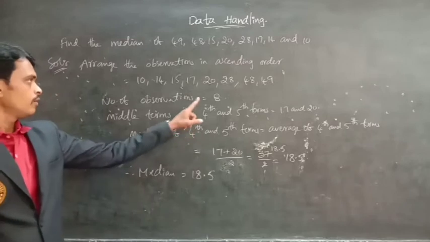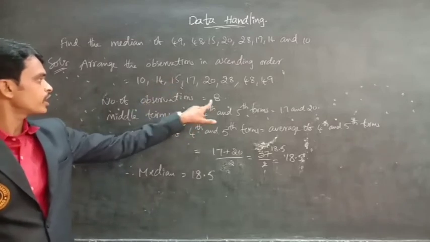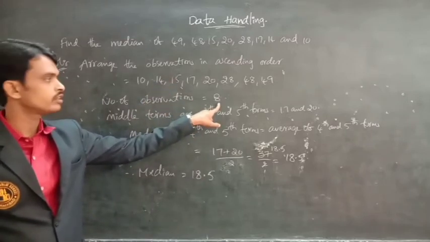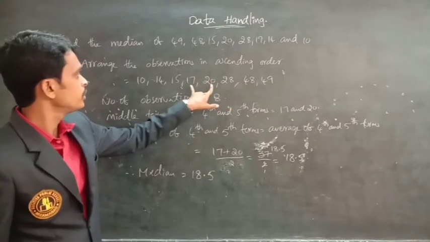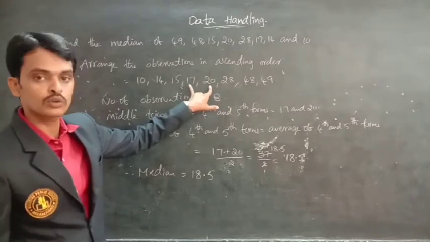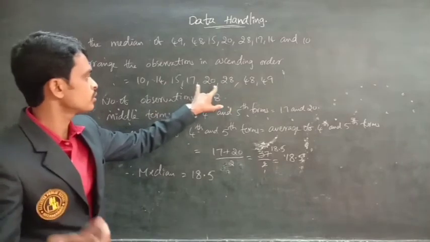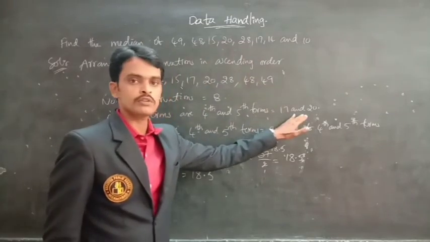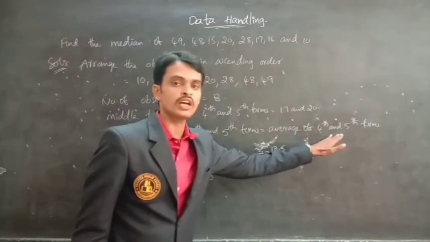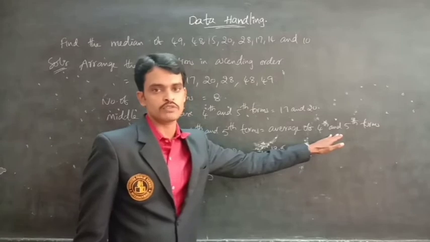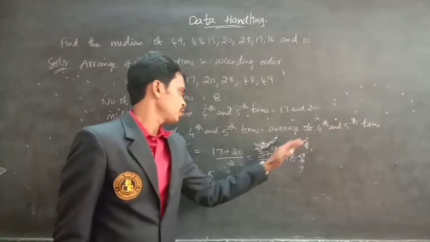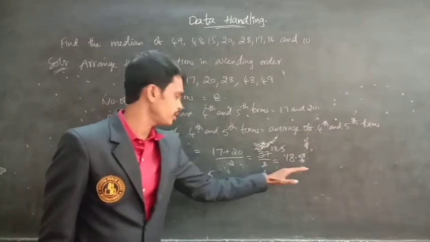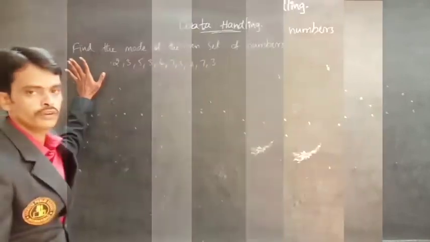So if the number of observations is 8, then we get 2 middle observations. By taking these 2 observations, we have to find the average of them. Then you will get the median 18.5.